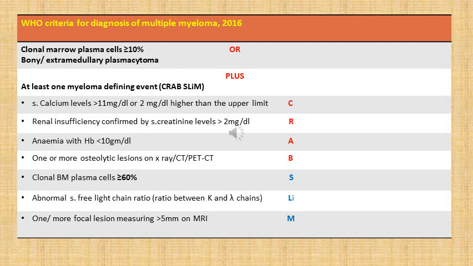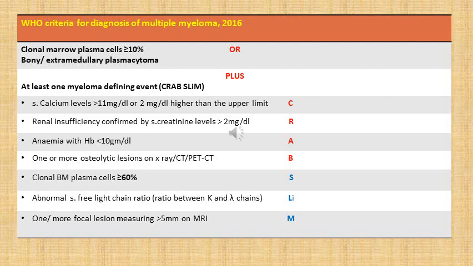These myeloma defining events we had not discussed earlier. We will discuss them now. What constitutes a myeloma defining event? These are collectively remembered by the acronym CRAB-SLiM, where C stands for calcium, R stands for renal, A stands for anemia, B stands for bone lesions, S stands for 60%, Li stands for light chain ratio, and M stands for MRI lesion.